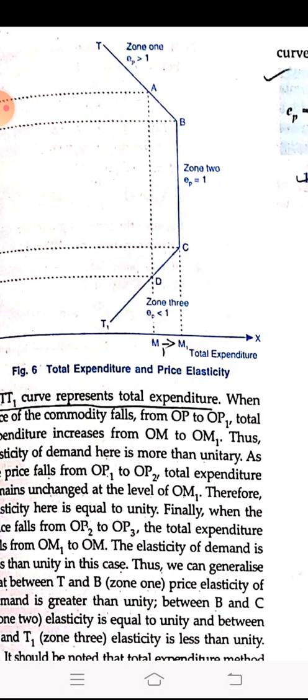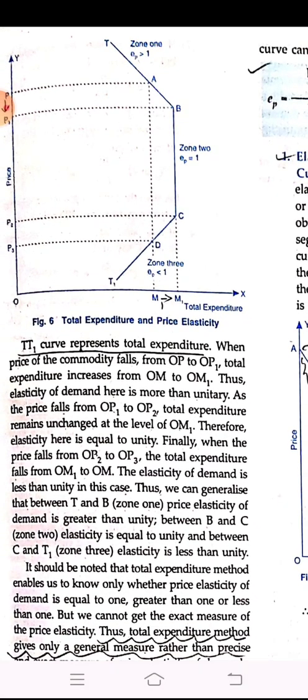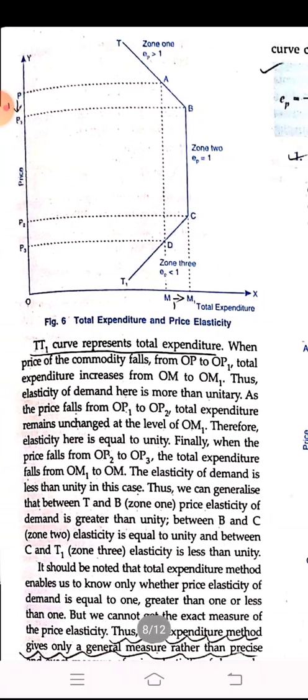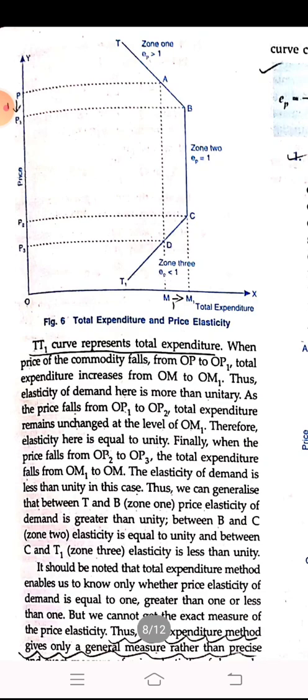As the price comes down from P to P1, the expenditure is also shifting from M to M1. So from this diagram we can say that the total expenditure method gives only a general measure rather than an exact measure of the price elasticity of demand.